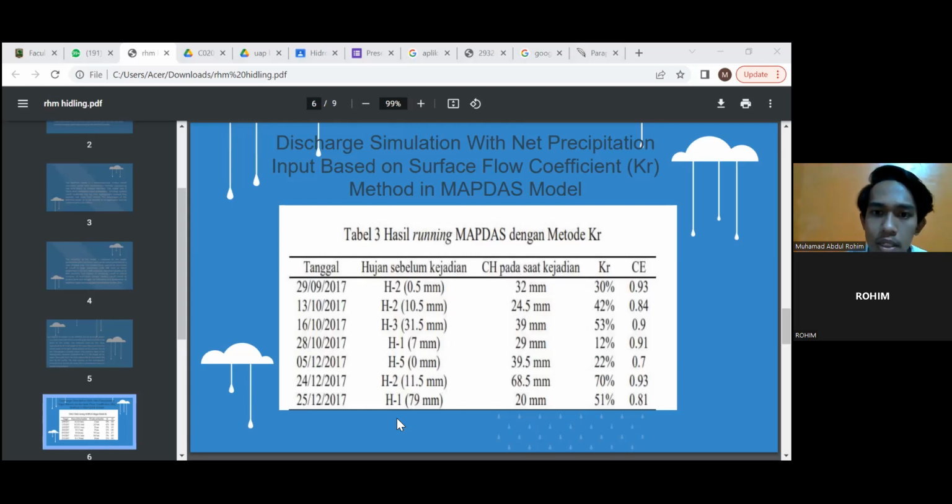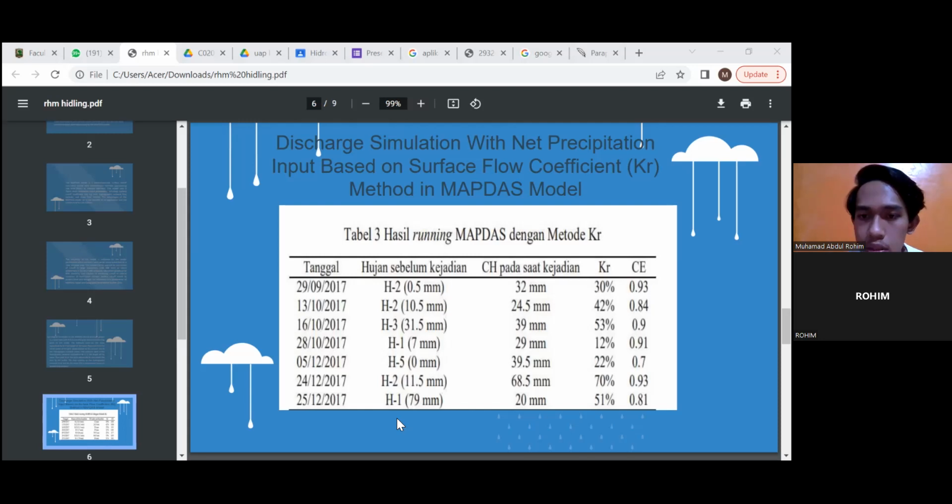This can be caused by the total rainfall at the time of the incident being very high, which was 68 millimeter. This method is strongly influenced by the characteristics of rainfall, while the infiltration rate and land use factor are considered constant.